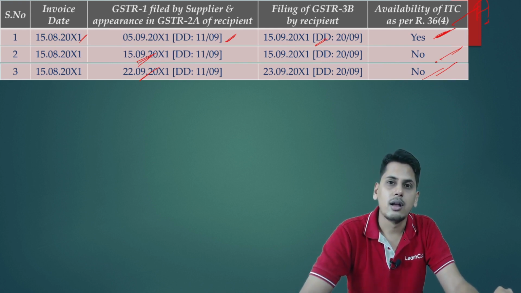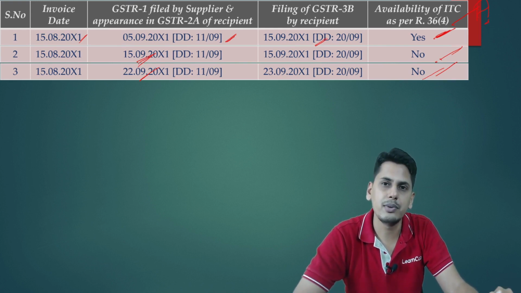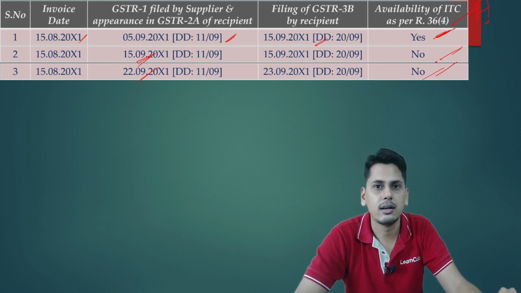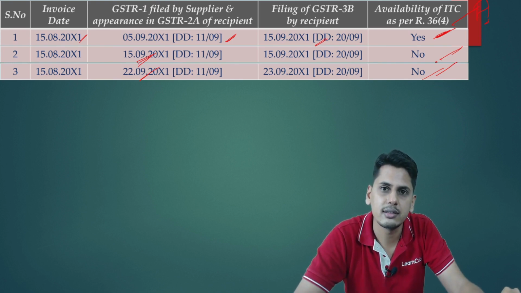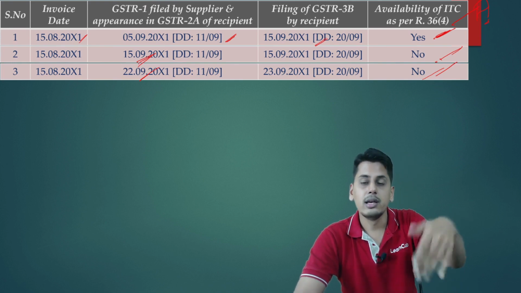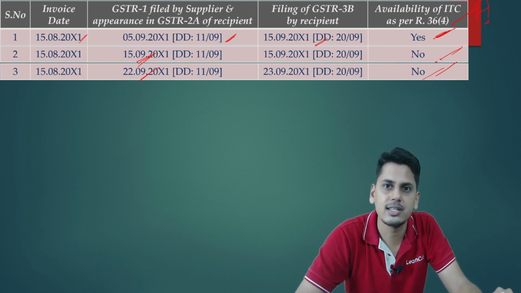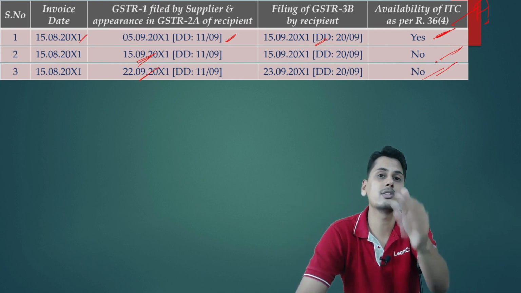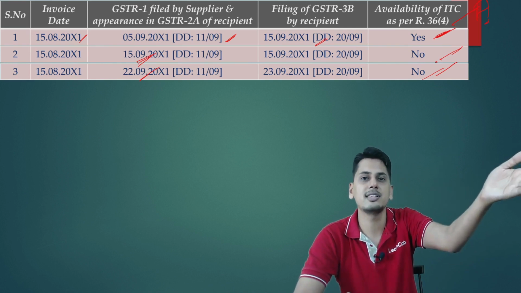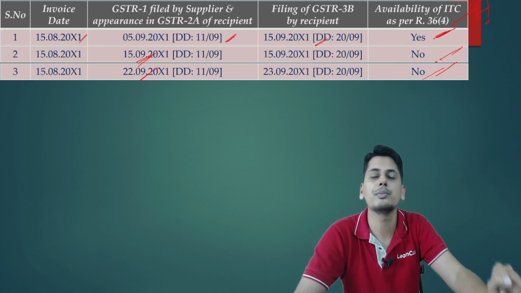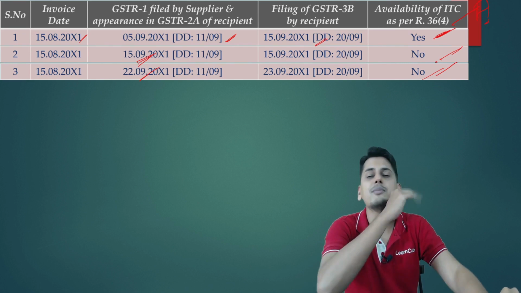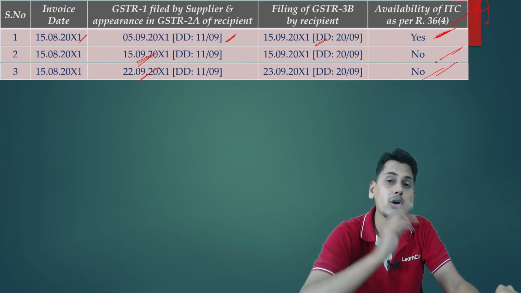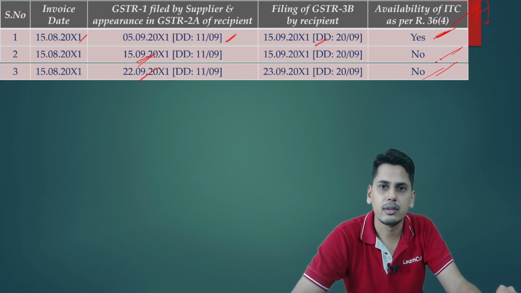Okay. I download my GSTR 2A at 6 p.m. What if certain suppliers are filing their returns after 6 p.m.? If somebody includes their invoices in their GSTR 1 after 6 p.m., will it not appear in my 2A? The answer is yes, it is dynamic, it is going to change in real time. The moment they furnish their GSTR 1, it is going to appear in my 2A. If somebody does it at 8 p.m., that entry will not be in my report of 2A downloaded at 6 p.m.